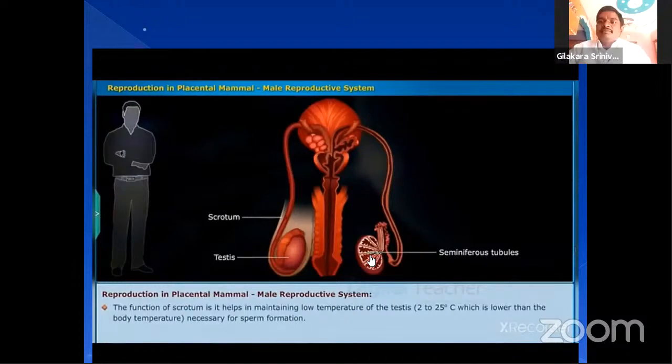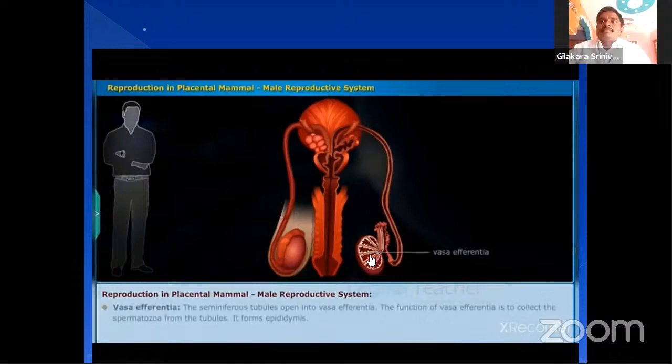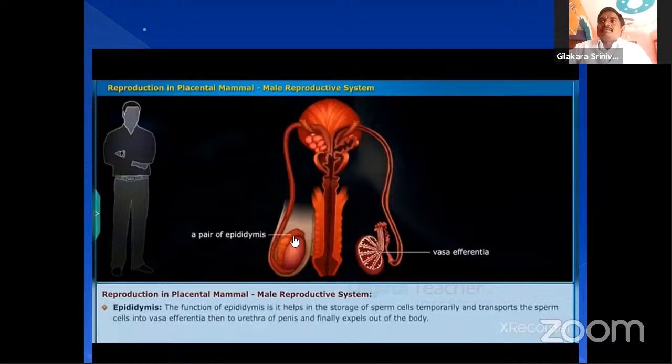These seminiferous tubules produce the sperm cells, and then the vasa efferentia, you can see here, and a pair of epididymis. It means the vasa efferentia results in the epididymis.